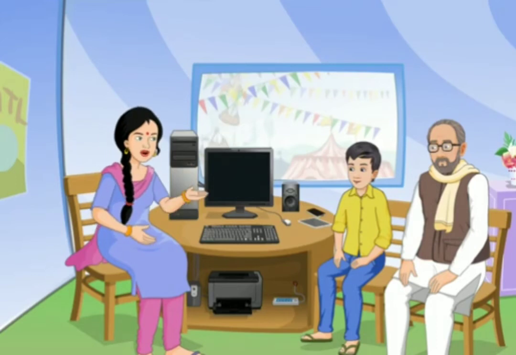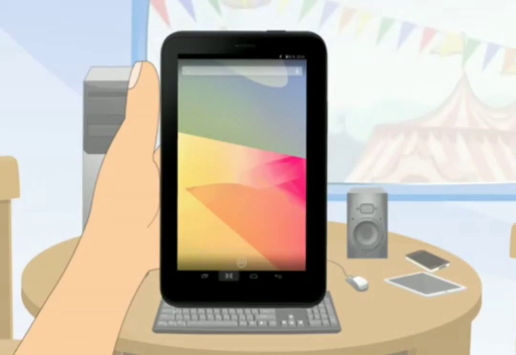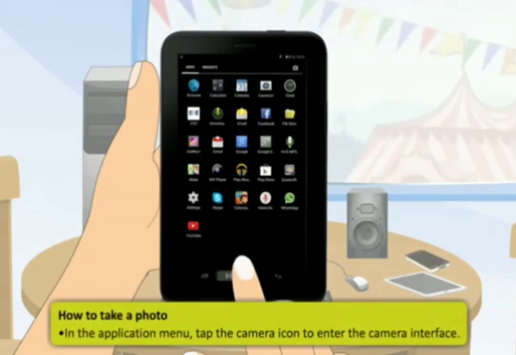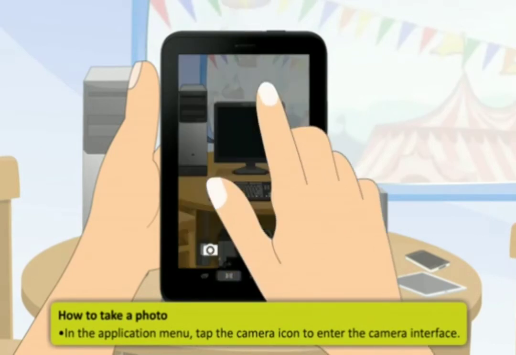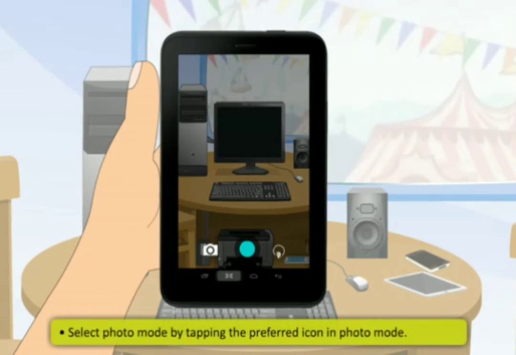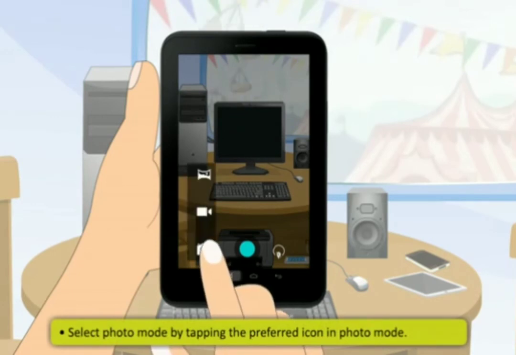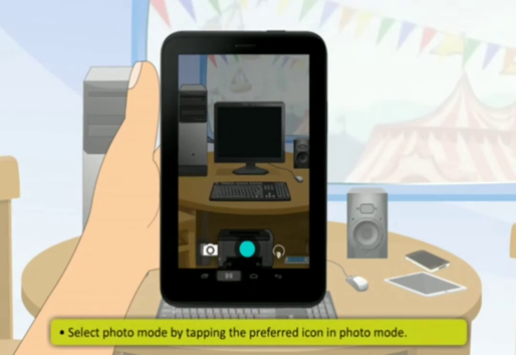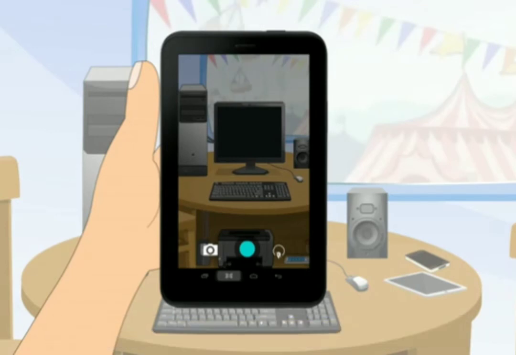This is how you can take a photo with the tablet. First, in the Application menu, tap the camera icon to enter the camera interface. Next, select Photo mode by tapping the preferred icon in Photo mode. Point the camera towards the subject.